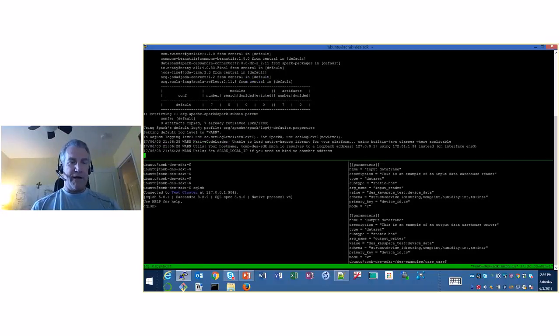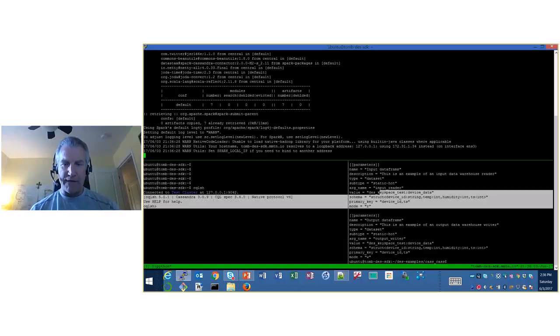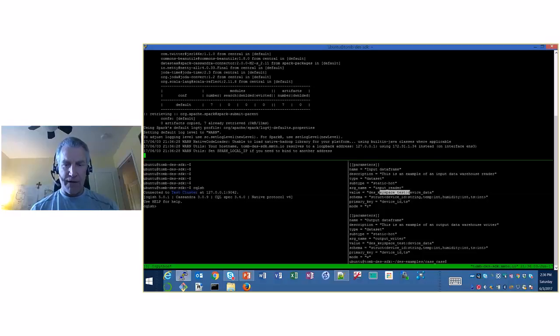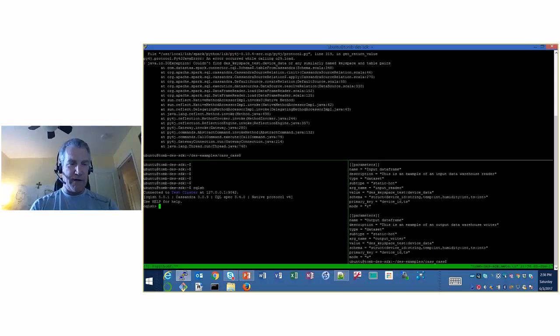So we'll run this thing, and if you look over here in the des.toml file, you can see it's a data set of type static hot, which is Cassandra. And here's the Cassandra key space and table name. So theoretically, we ought to be able to go over here to this window.